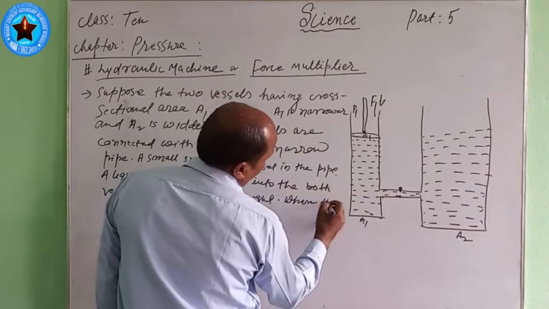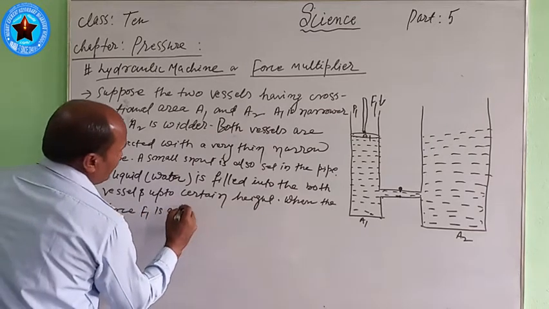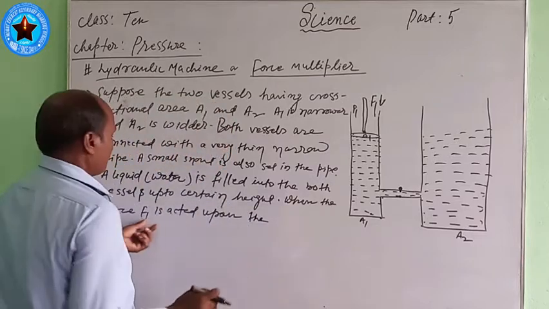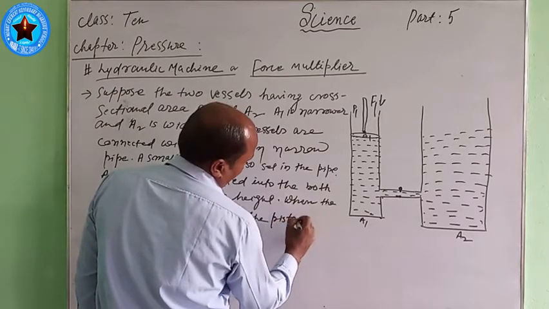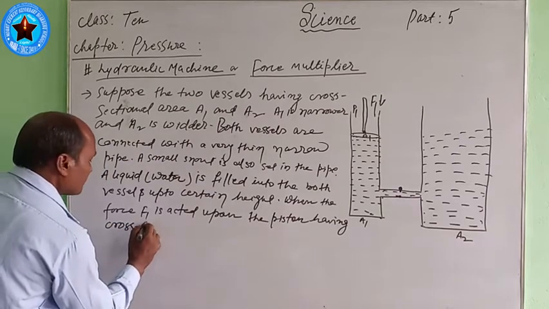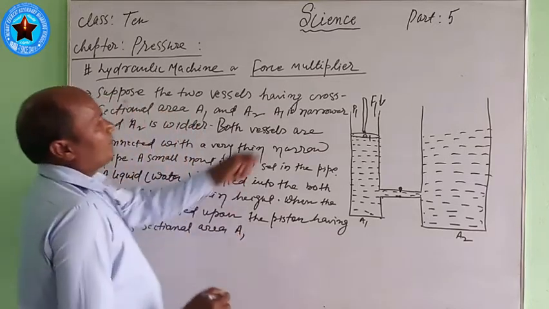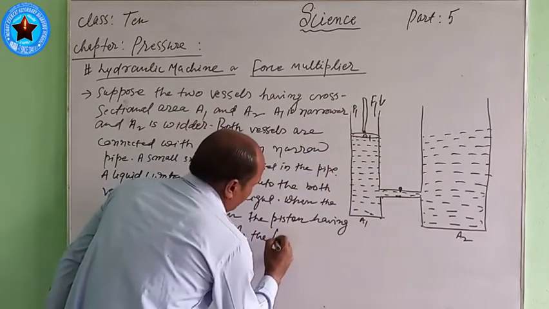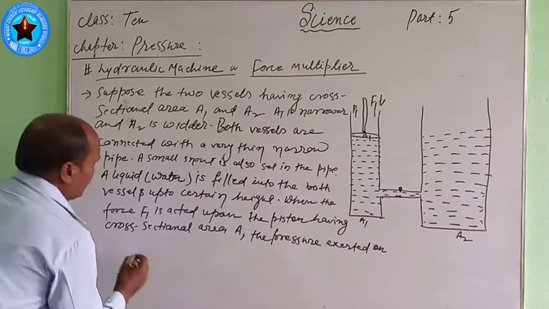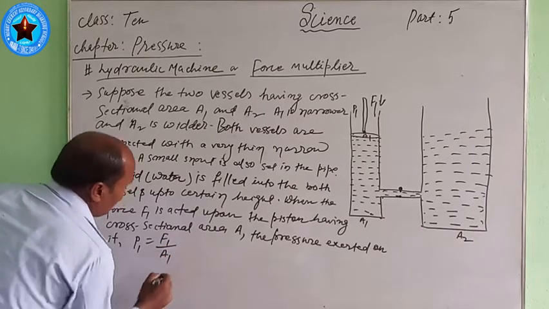When the force F1 acts upon the piston having cross-sectional area A1, the pressure exerted on it, P1, is equal to F1 by A1.